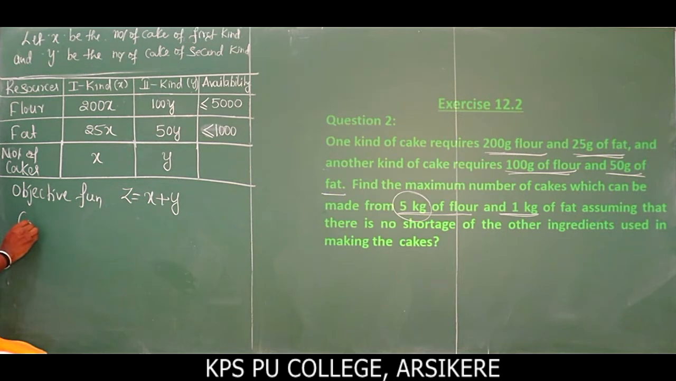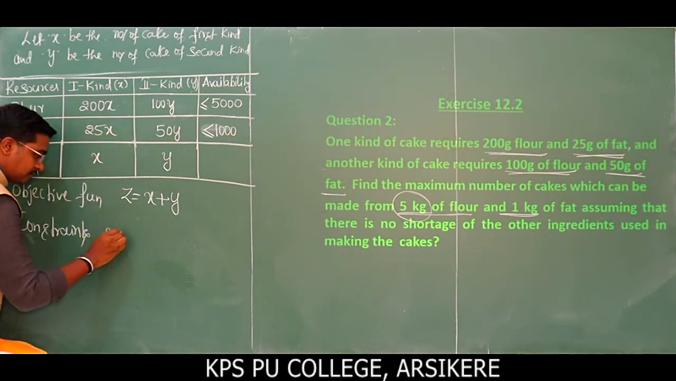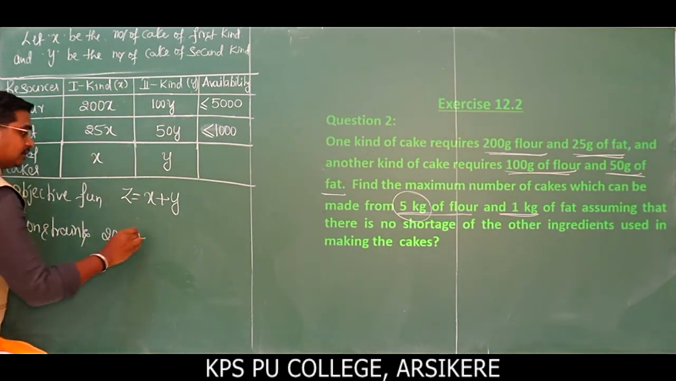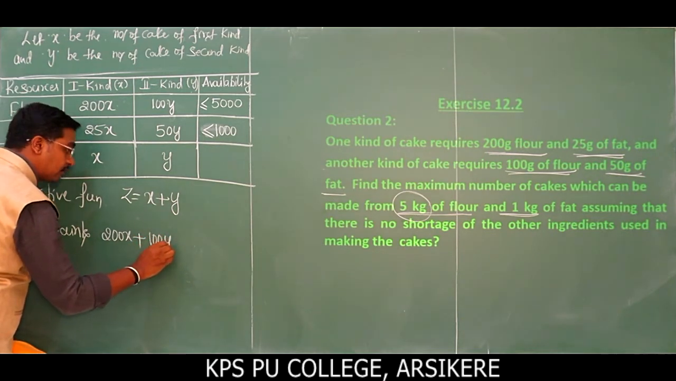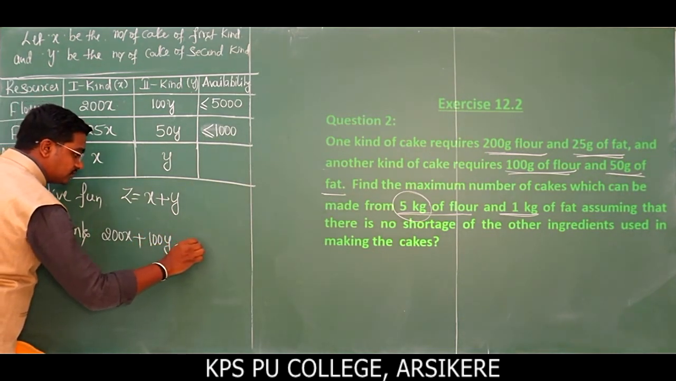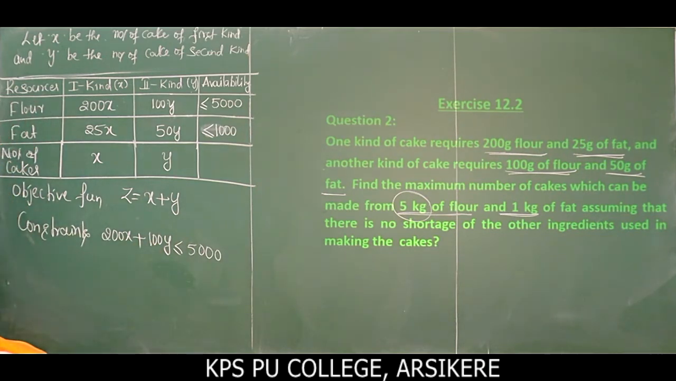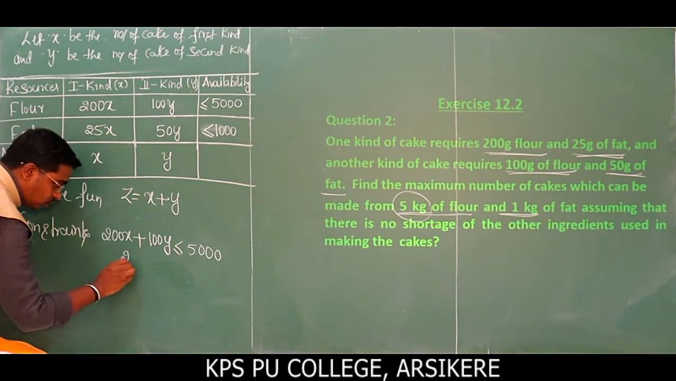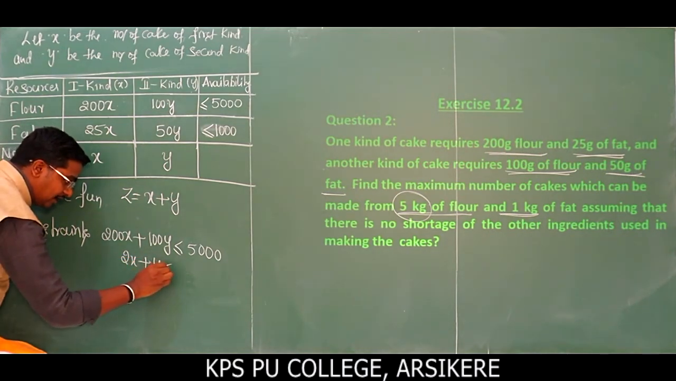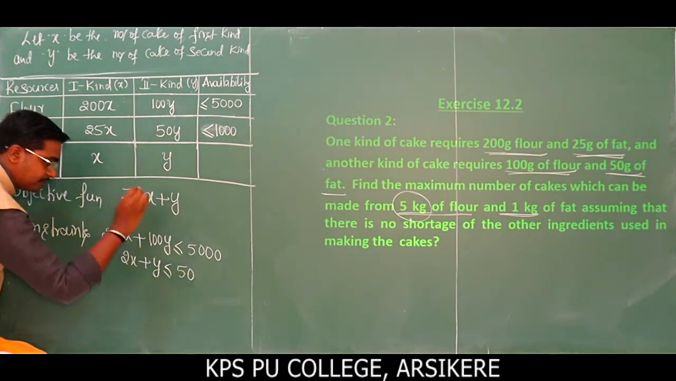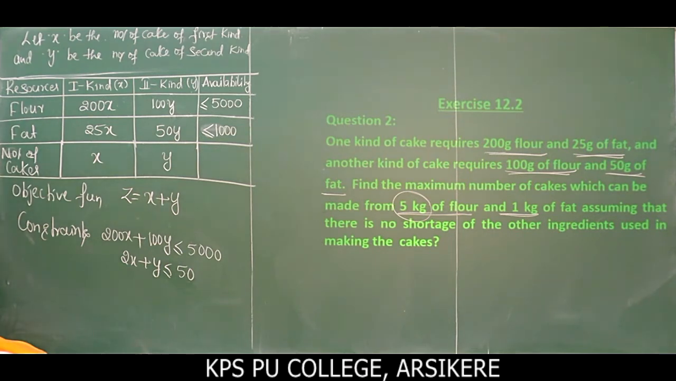Now see what the constraints, or conditions, are. First, for the floor: 200x plus 100y less than or equal to 5000. We can simplify this: divide by 100 on both sides, and it becomes 2x plus y less than or equal to 50. Clear?